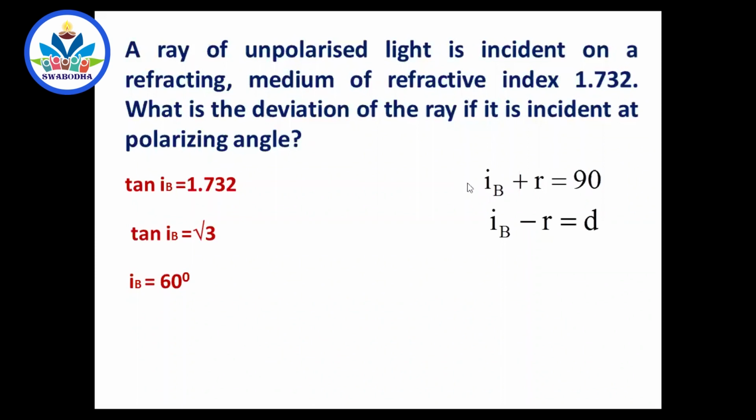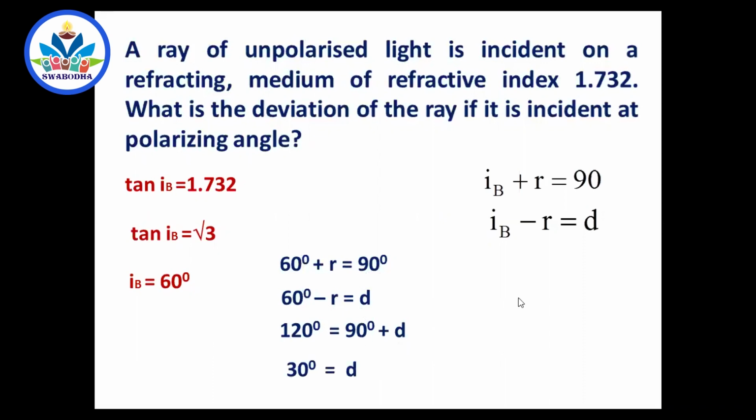Substitute it here. 60 plus R is equal to 90. One equation. 60 minus R is equal to D. Add it. R flies off. Only D will remain. 120. R minus R is 0. 90 plus D. So you bring this 90 here. D is 30. Finished. Right?